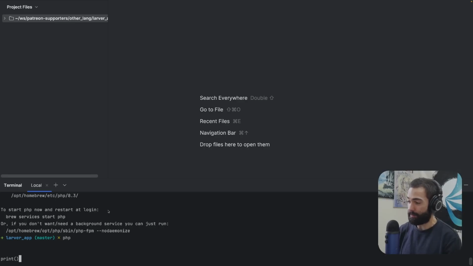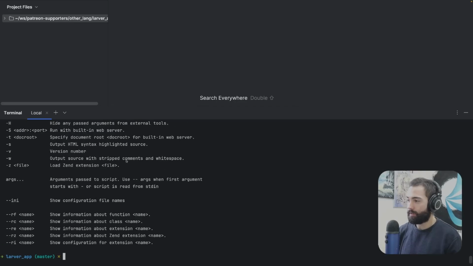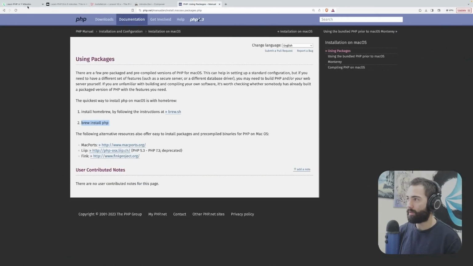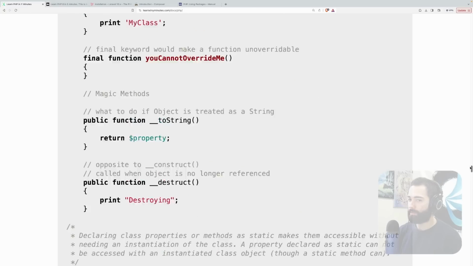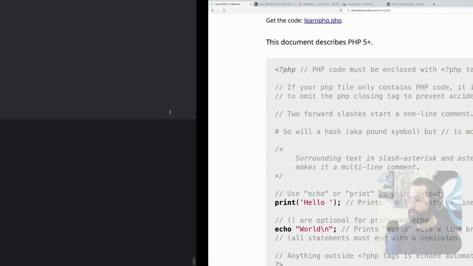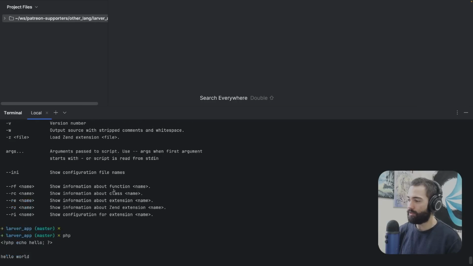Is this an interpreter? Maybe echo hello. Okay, nothing happened over here. Maybe php help. Some commands over here, and maybe actually let's try it again. PHP, what do I need? php echo hello, semicolon, and like this was it. Let me quickly come back to the script over here because I forgot everything that I just read, because it's been like two seconds. And no, actually, I'm correct. So what the hell? So hello world, automatic. Okay, so this is not a REPL. Maybe it is, but I'm probably using it incorrectly.